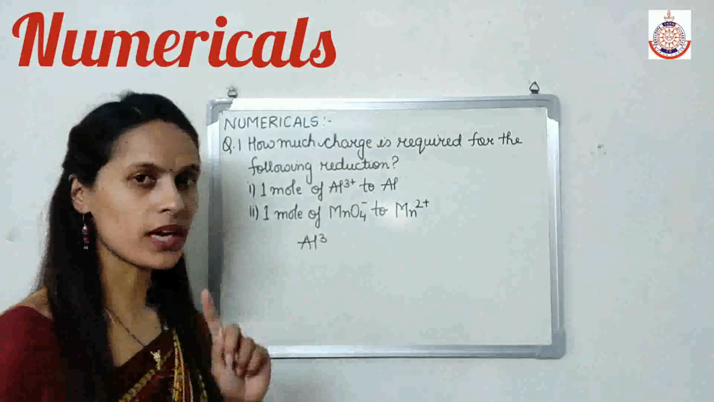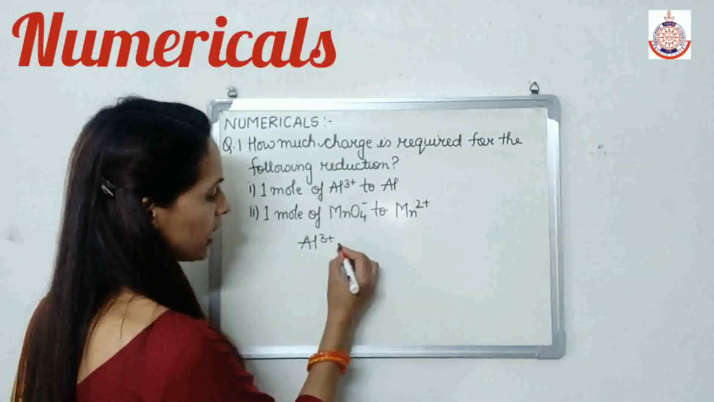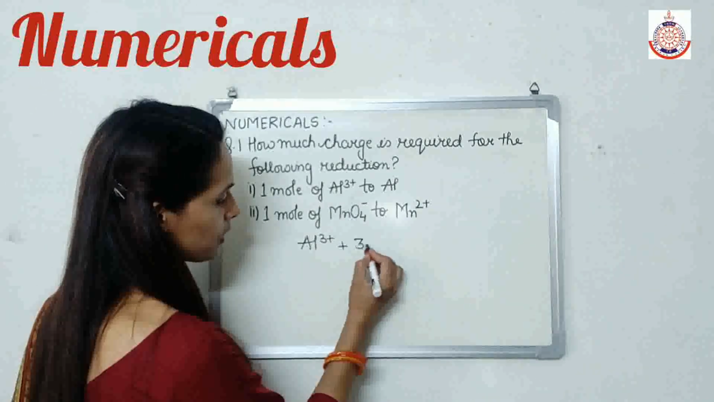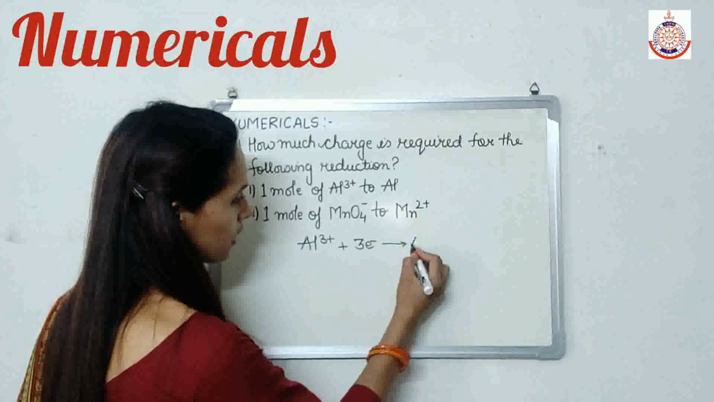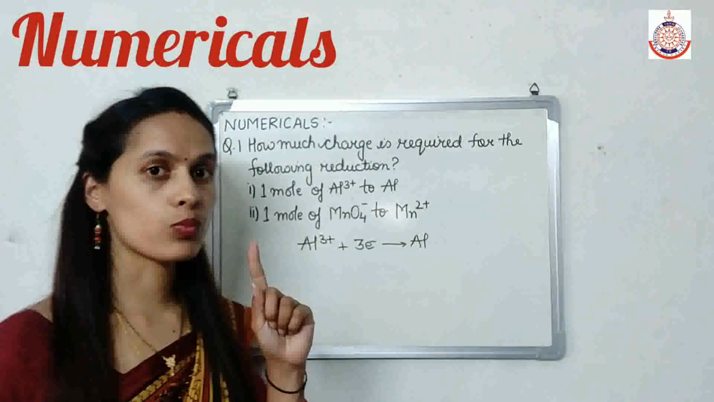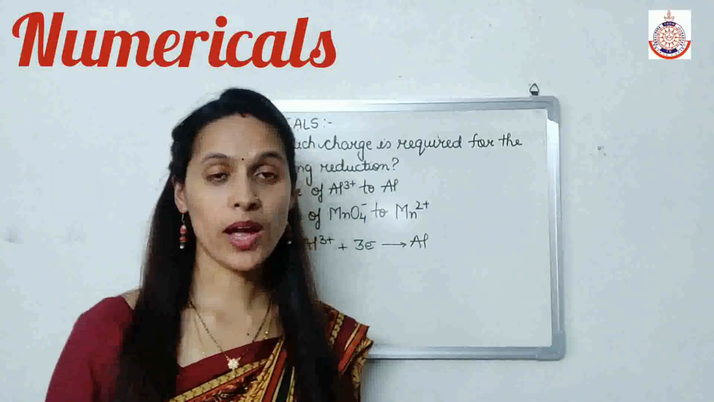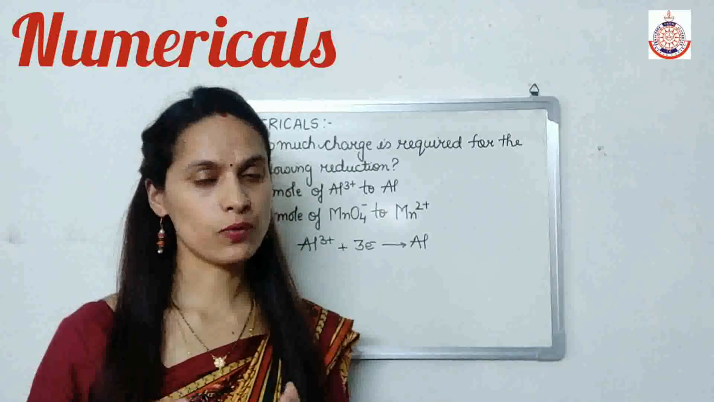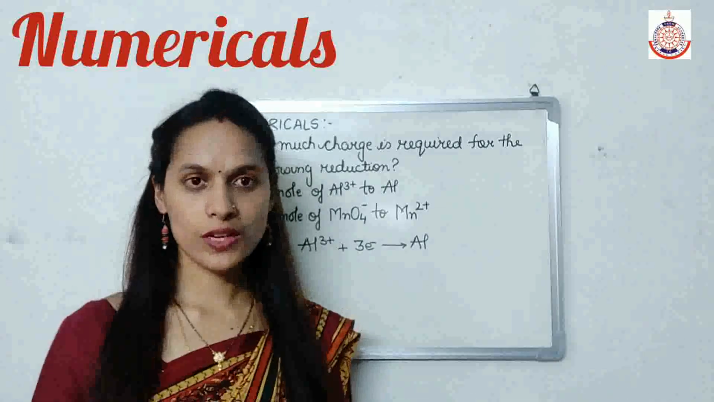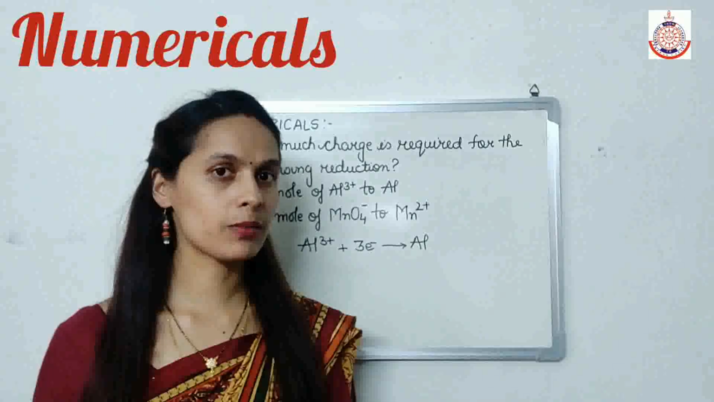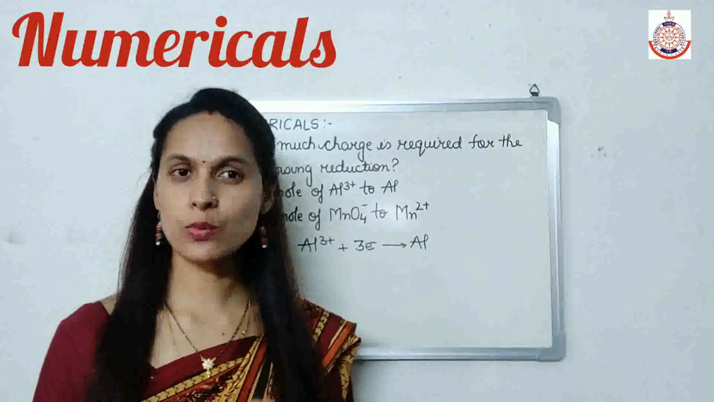Now, if we have 1 Al3 positive, it accepts 3 electrons and gets converted into 1 Al, which means 1 Al3 positive requires 3 electrons to convert into 1 Al. So 3 electrons means 3 multiplied by the charge present in 1 electron.